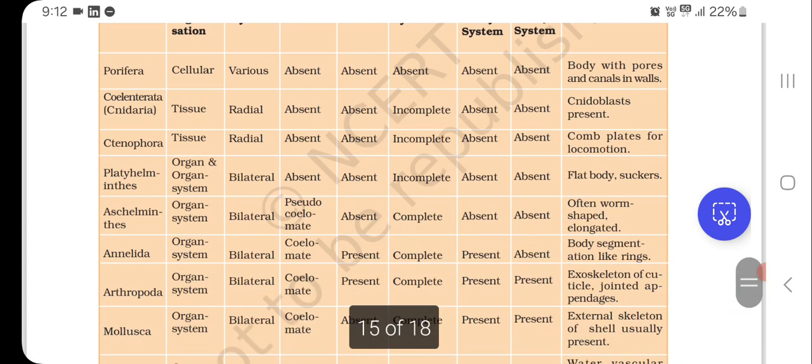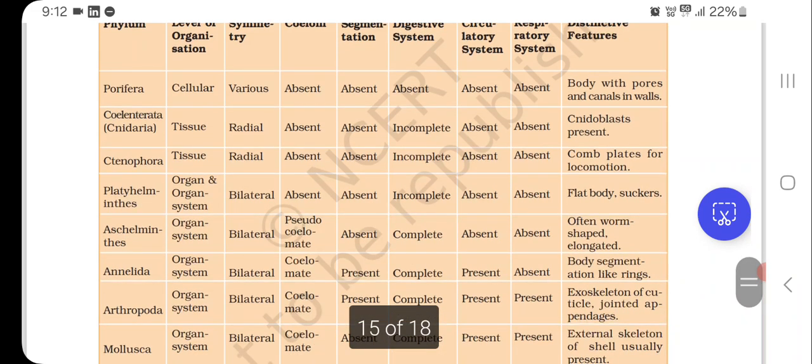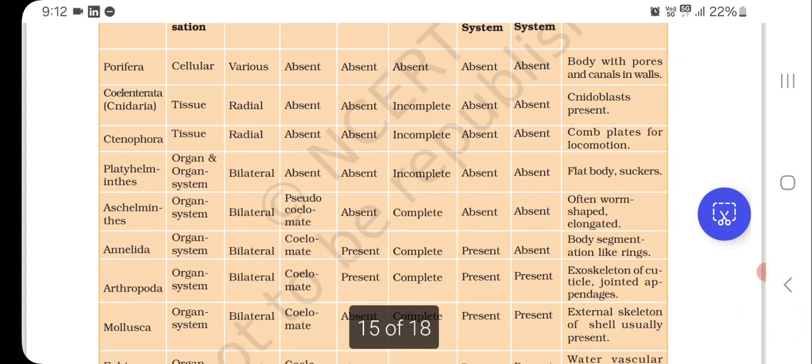Annelida: organ system level organization, bilateral symmetry, coelomate, segmentation present. This is the first one, Annelida, in which segmentation is present. Digestive system is complete, circulatory system is present, respiratory system is absent. Specific feature is body segmentation like rings.